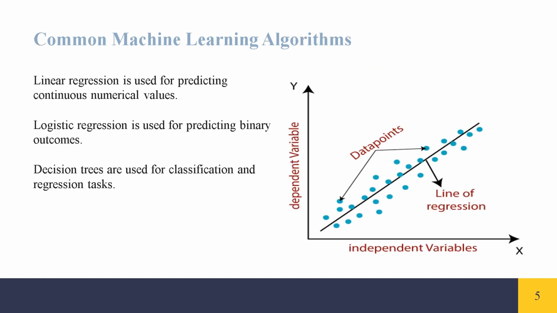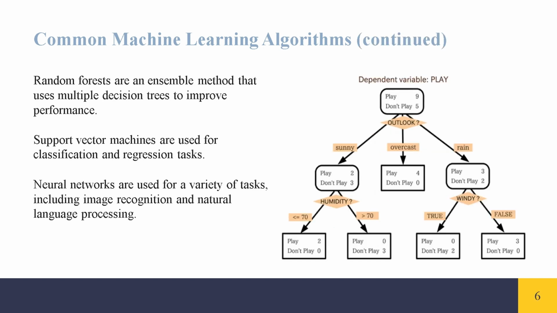Linear regression is used for predicting continuous numerical values. Logistic regression is used for predicting binary outcomes. Decision trees are used for classification and regression tasks. Random forests are an ensemble method that uses multiple decision trees to improve performance.